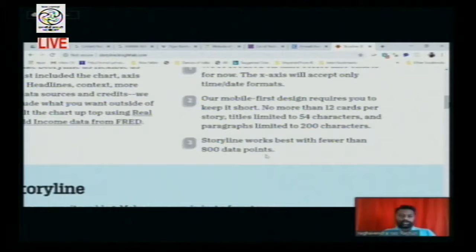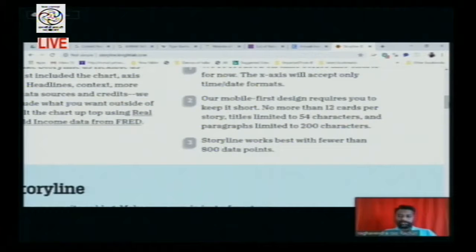So the x-axis will always be date or year. In the y-axis you will put your data, what you want to showcase, such as what is the income or what is the Sensex on a particular date or year. And along with that, you can see what other text and other information you want to give.